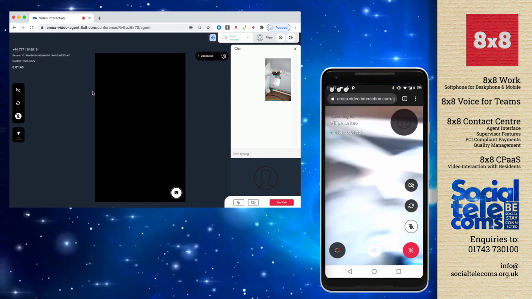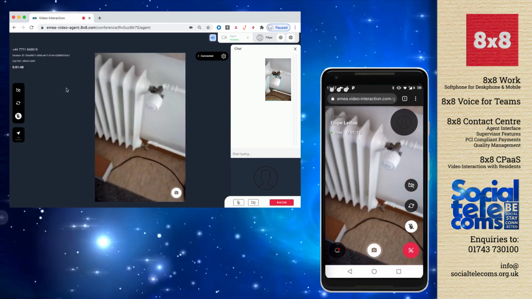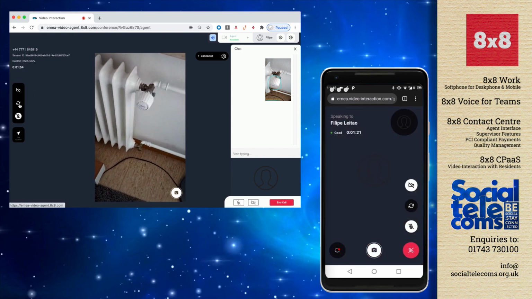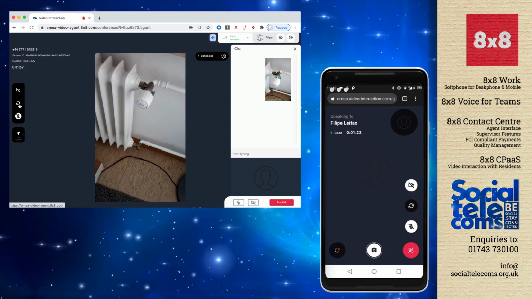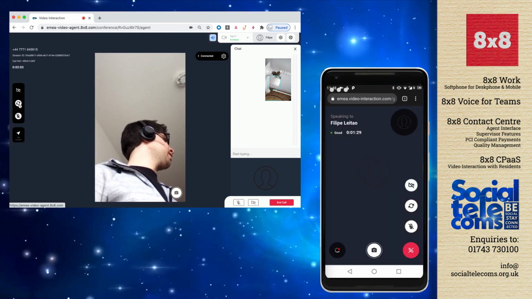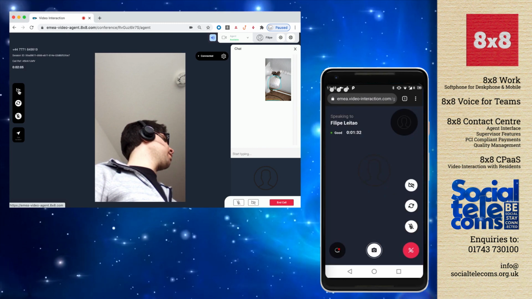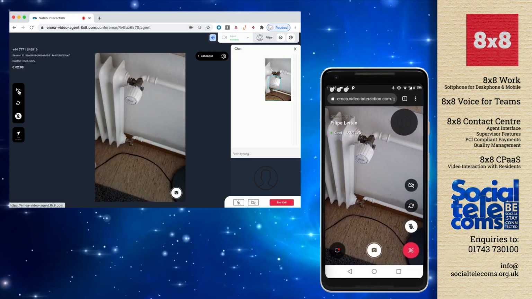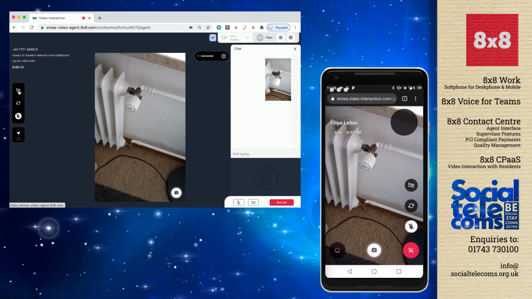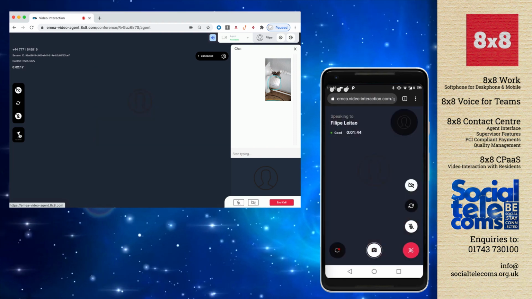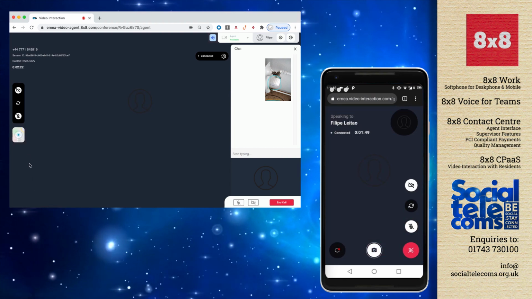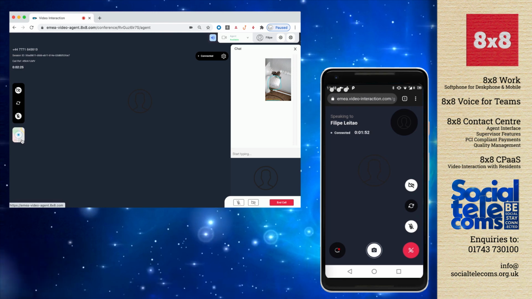Other things can be performed, like the remote forcing of switching the camera. If you click in this button over here, you'll notice that the client's camera will change automatically. You can also switch off your client's camera entirely by clicking here. Last but not least, if you need your client's location for some reason, you can also click on Fetch Location. And the location of your client is now collected.